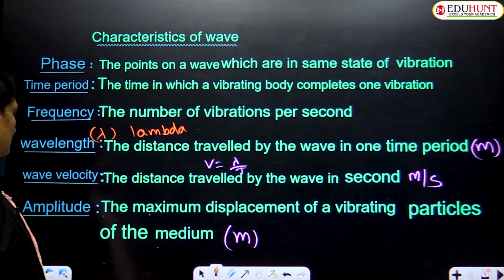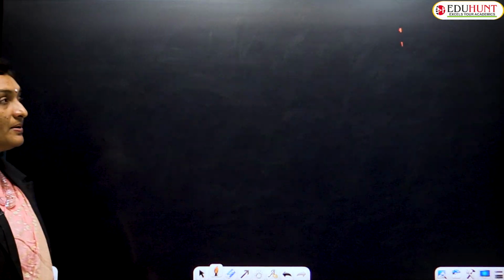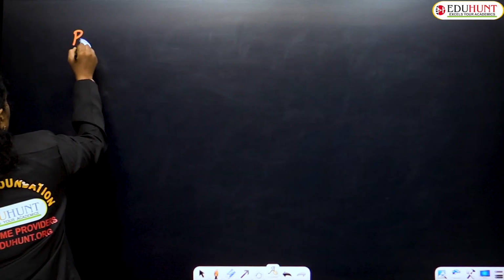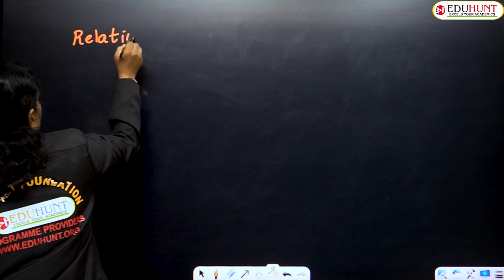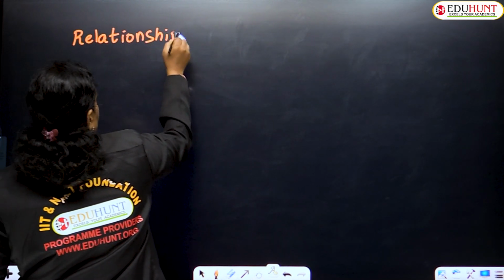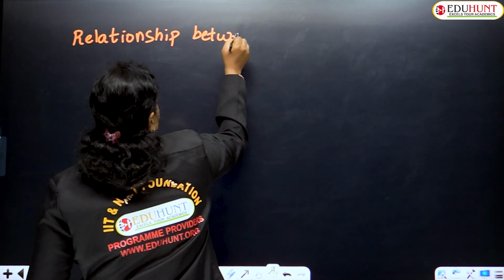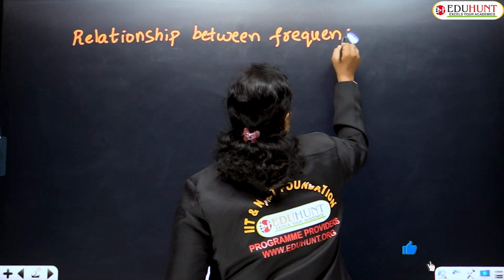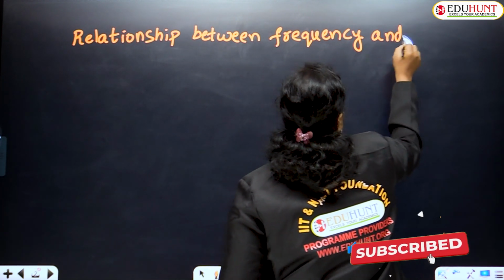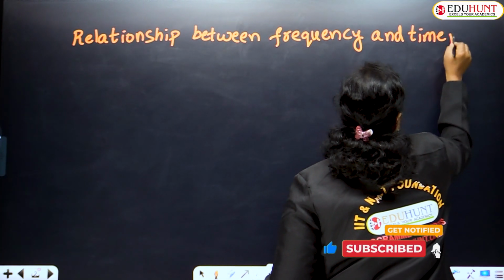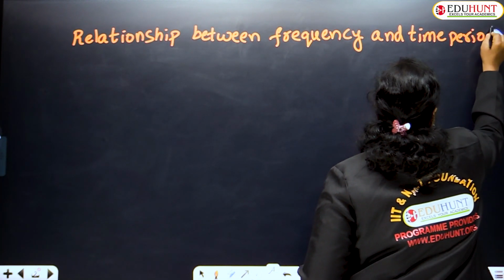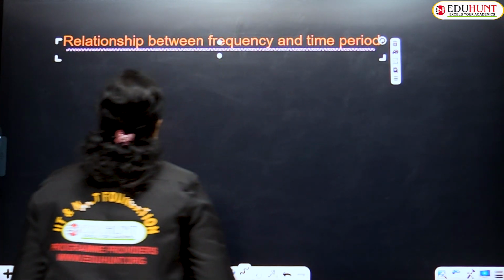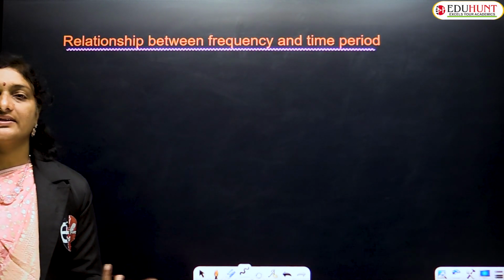Next, let us look in detail at the relationship between the frequency and time period. Children, the reciprocal of time period is nothing but your frequency.